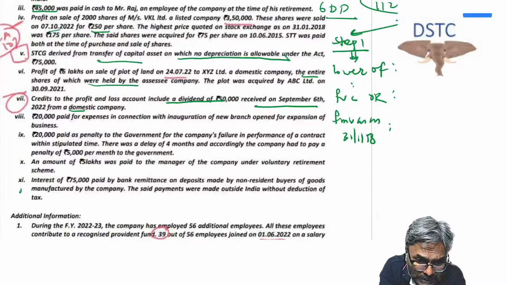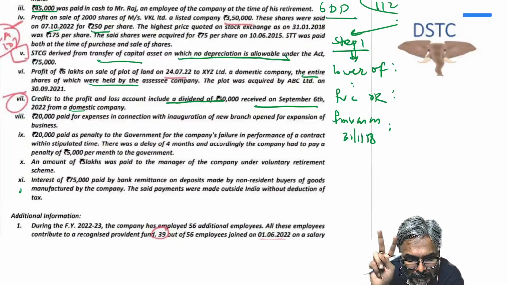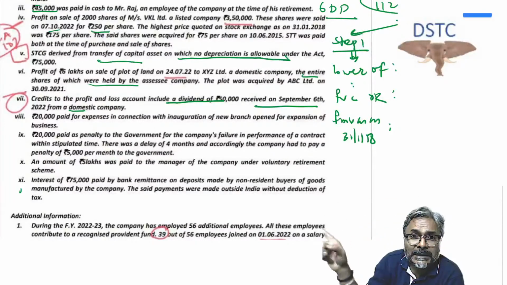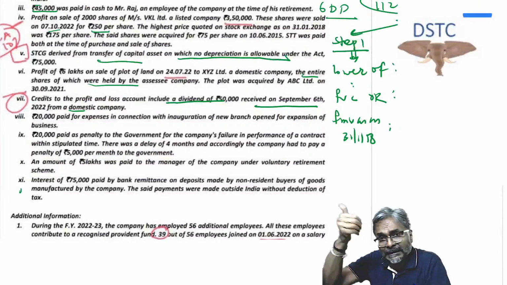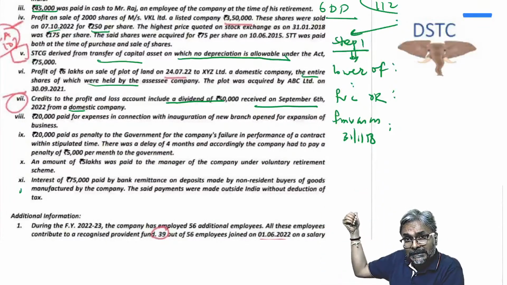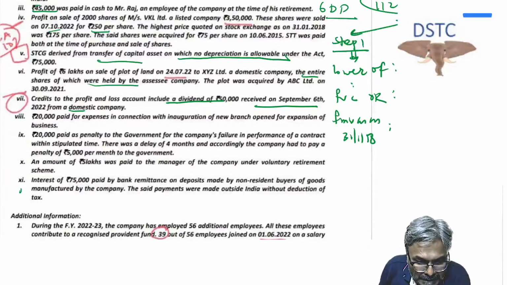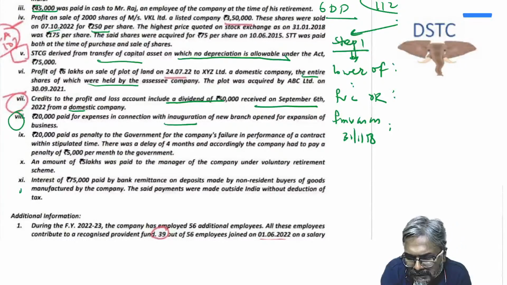But by the way, be careful, students. Point number 4, point number 5, point number 6, point number 7. What are these points? 4, 5, 6 and 7 in the question are all relating to the other heads other than PGBP. So I told you already, my first step in my computation will be eliminating these items to be considered separately, isn't it? And that's what I am going to eliminate, and first I will compute PGBP and thereafter the other heads.